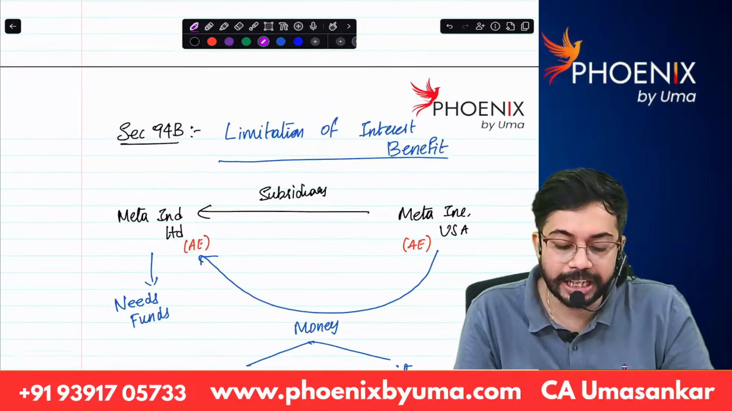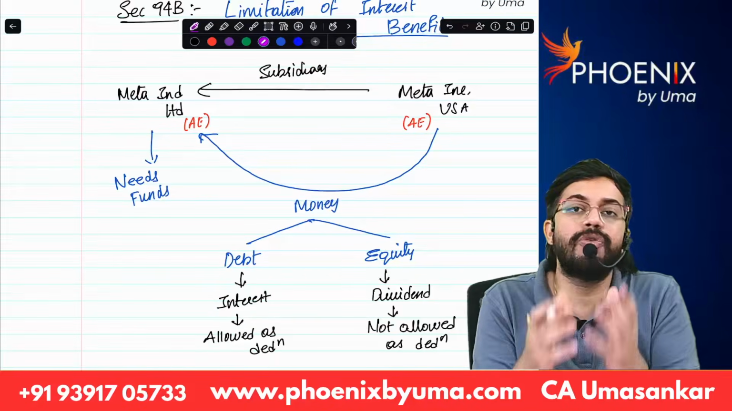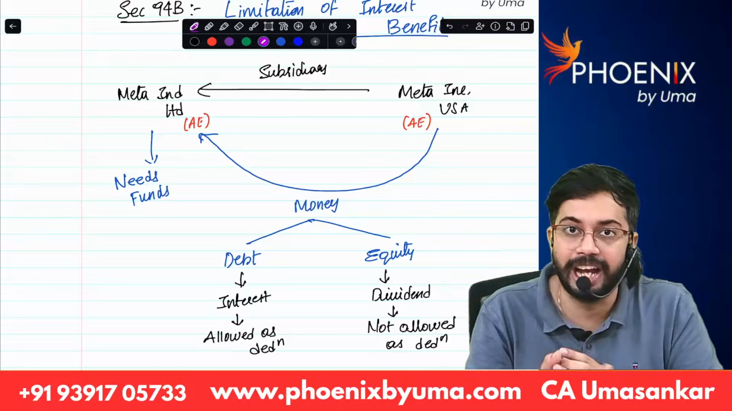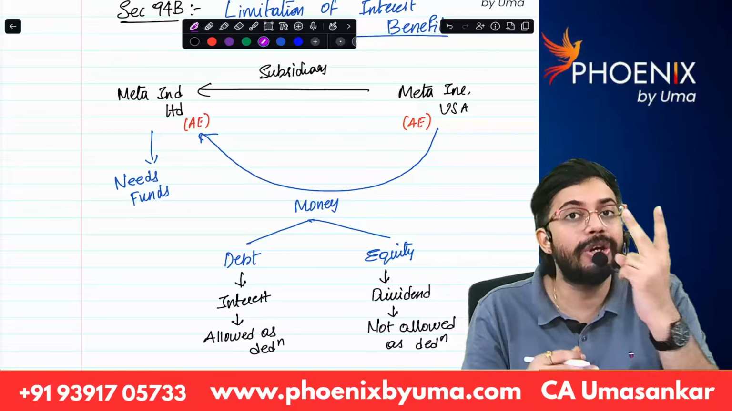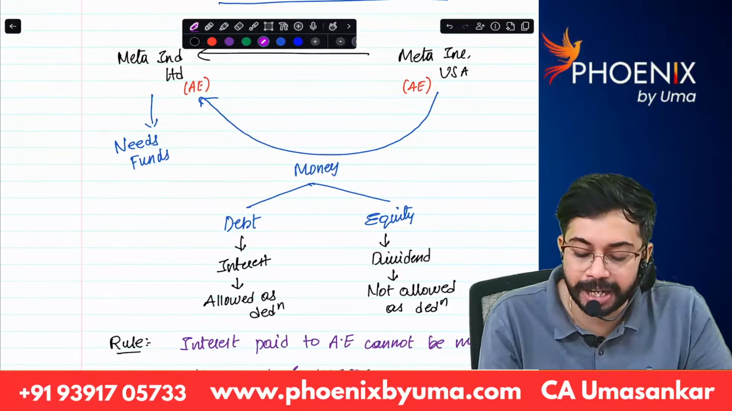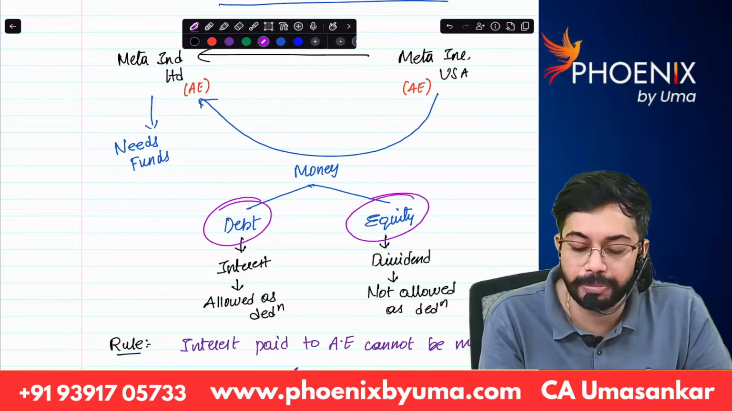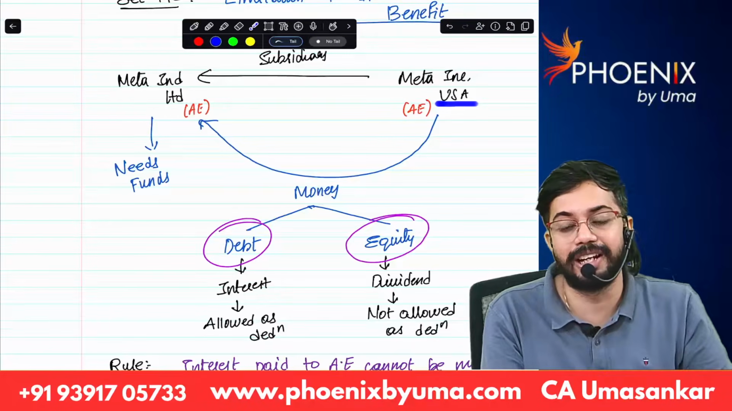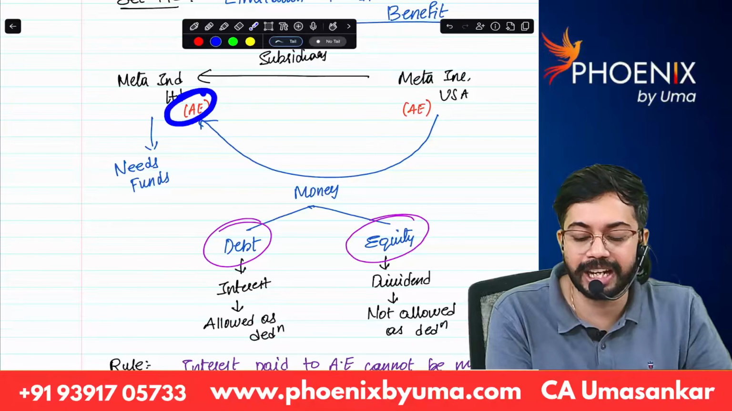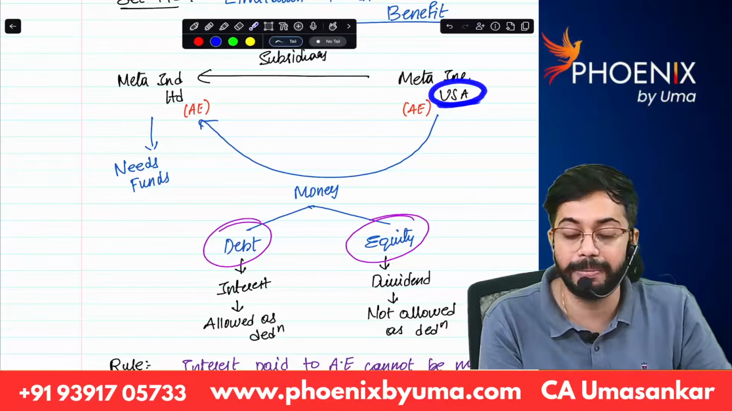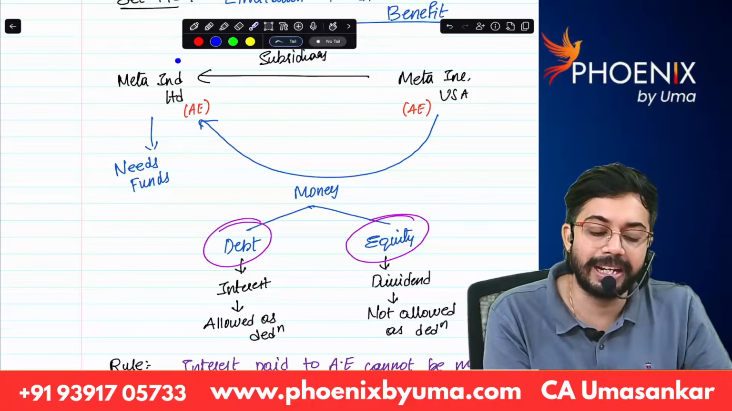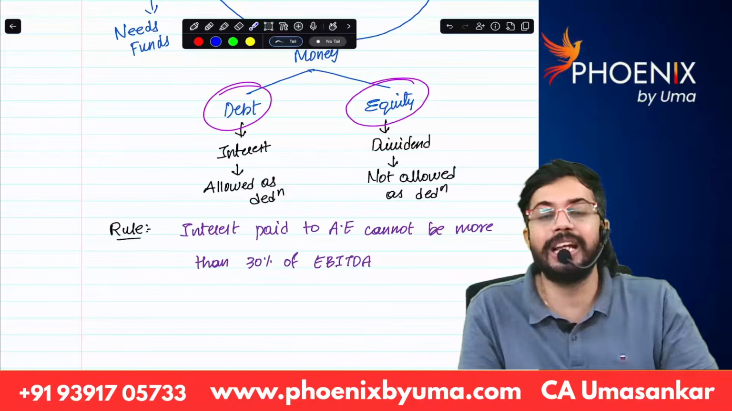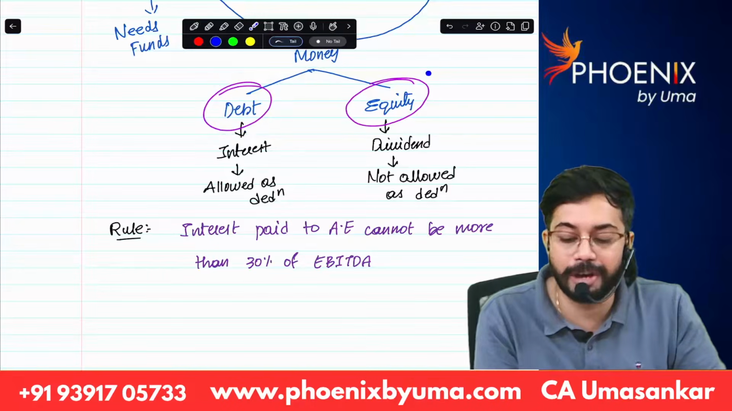Now, what does section 94B say? Whenever you want money from your associated enterprise located outside India, who is a non-resident, you have two options. Either you can take money in the form of debt or in the form of equity. Let's say Meta India Limited and Meta Inc. Meta India Limited is an Indian company, Meta Inc is in the USA. Both are associated enterprises. Now Meta India Limited wants money from Meta Inc. They have two options: debt or equity.